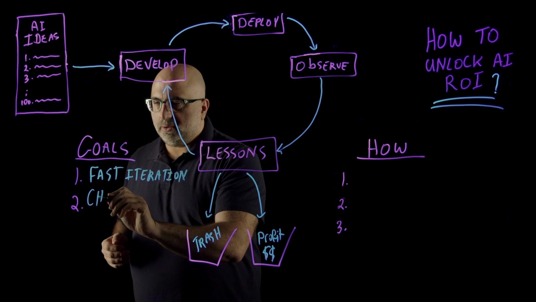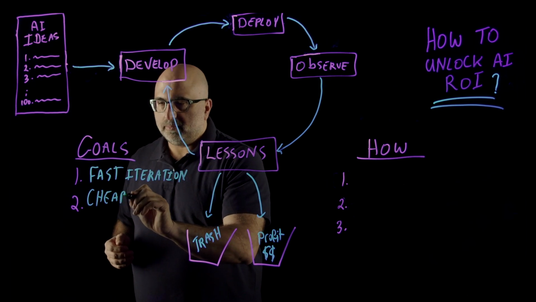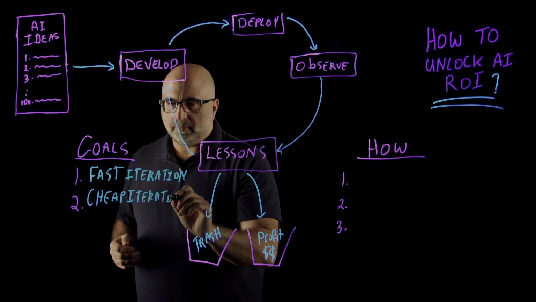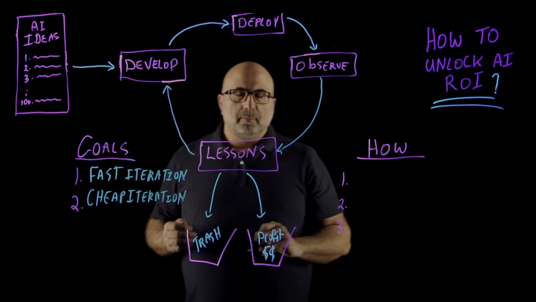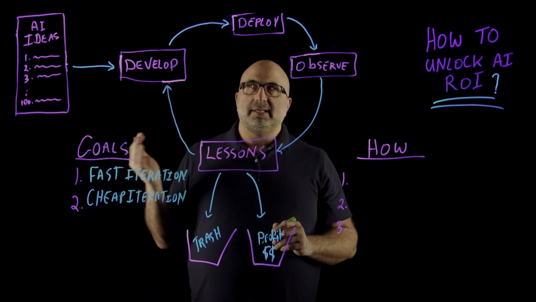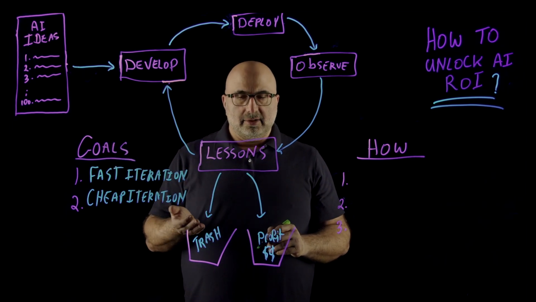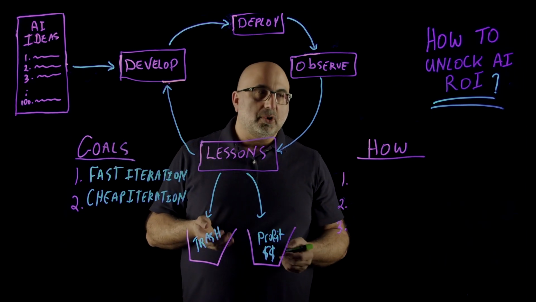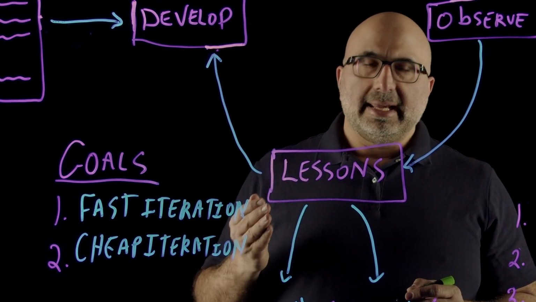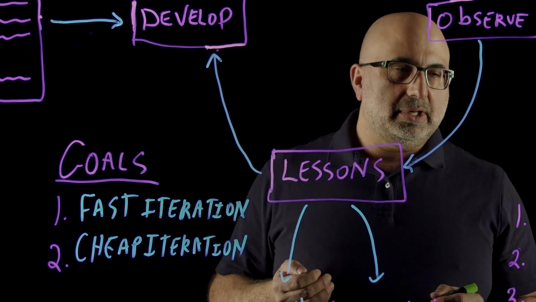And we also need to do cheap iteration. By doing fast iteration and cheap iteration, we're able to go through as many ideas as possible on our list and either trash those ideas because they didn't work or profit from them. The question is how? What do we need to do to actually get to fast iteration and cheap iteration? There are a few things.